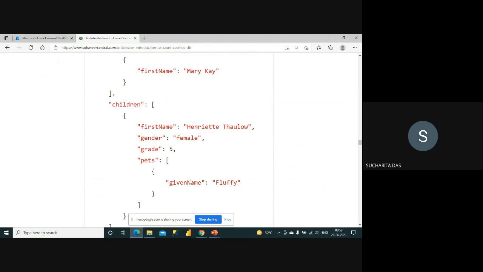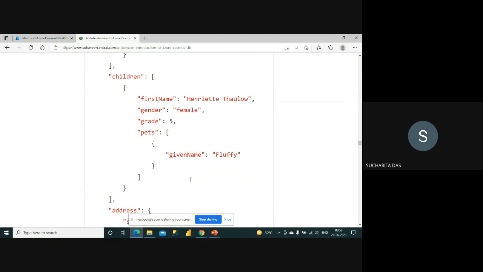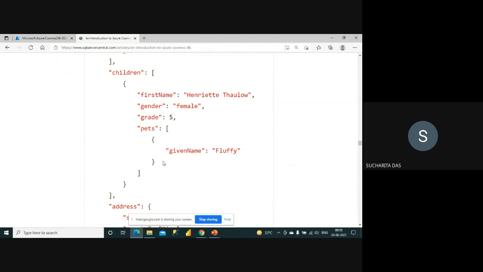And then you can see the children. Inside the children there can be multiple children, so it is given like that: first name, gender, grade, and the pets, meaning the children have pets. So it's a hierarchical structure. It started with the family, then under the family there are children, under the children there can be pets, and it can have multiple pets as well.